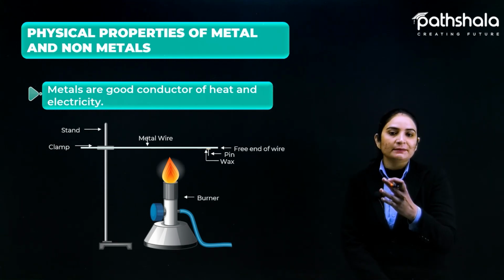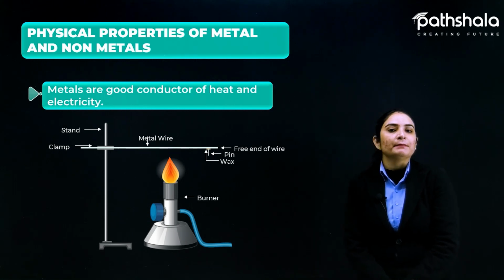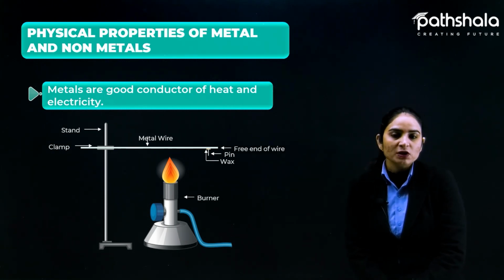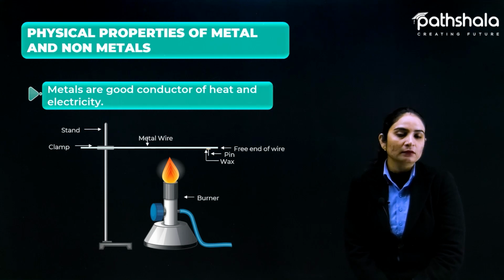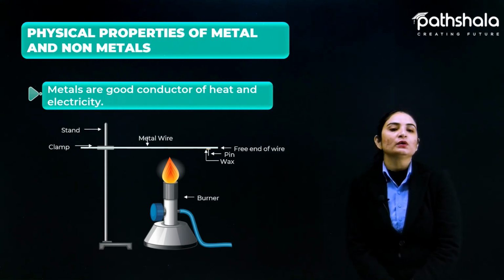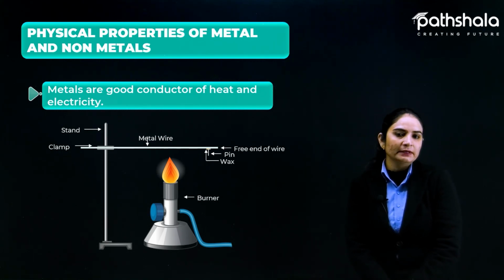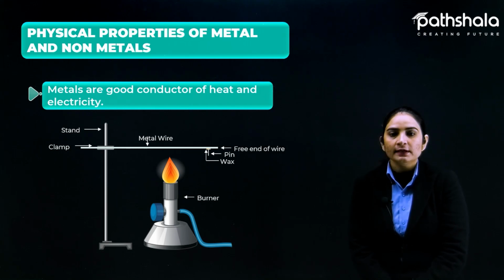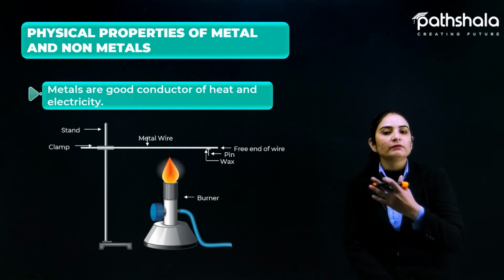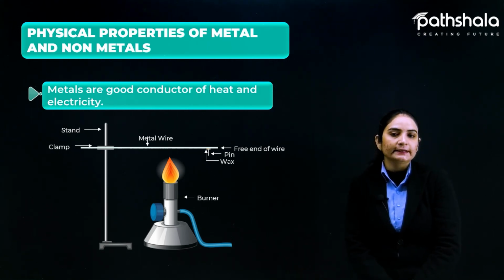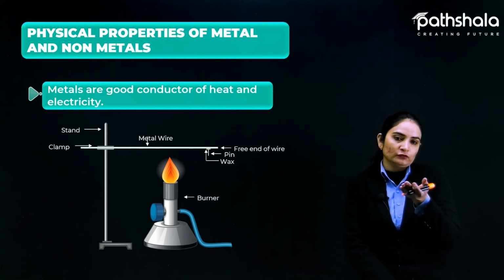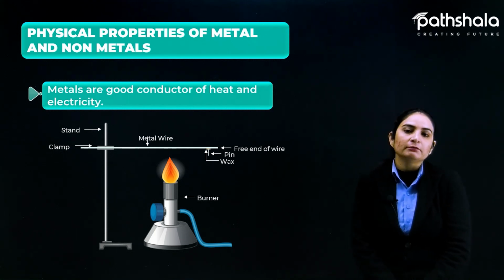In this experimental setup, you can see that metals are good conductors of heat. A metal wire is hanging from a stand along with a clamp, and we are going to heat that wire with a Bunsen burner. We are giving heat to that rod, and we can feel that we are heating the central part of the wire.